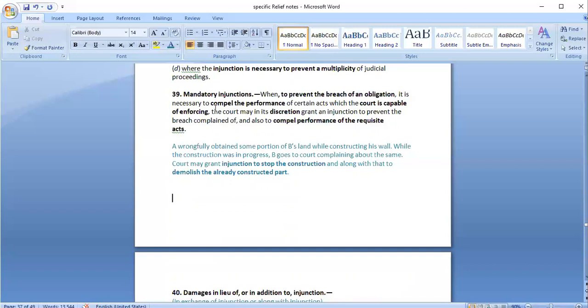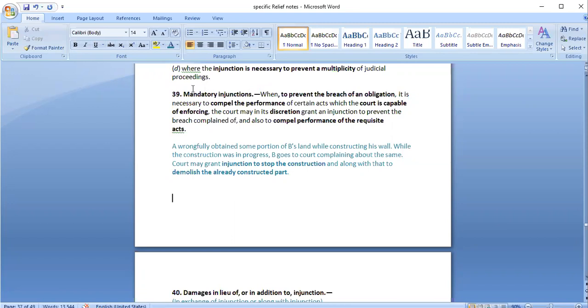And this act that the person is asked to do should be something which the court is capable of enforcing. We saw, right, there are certain acts that the court cannot enforce. For example, a continuing duty. Court cannot go and see every time whether a person is performing that particular thing. So if it is something which the court is capable of enforcing, then in such cases injunction may be granted.